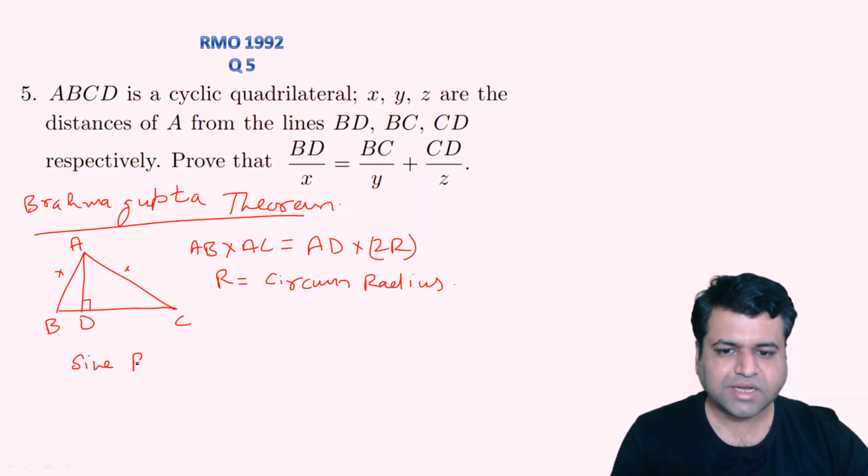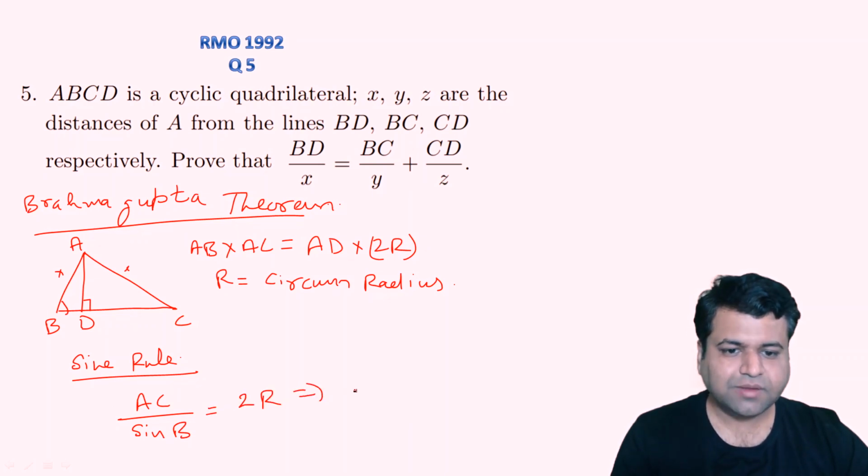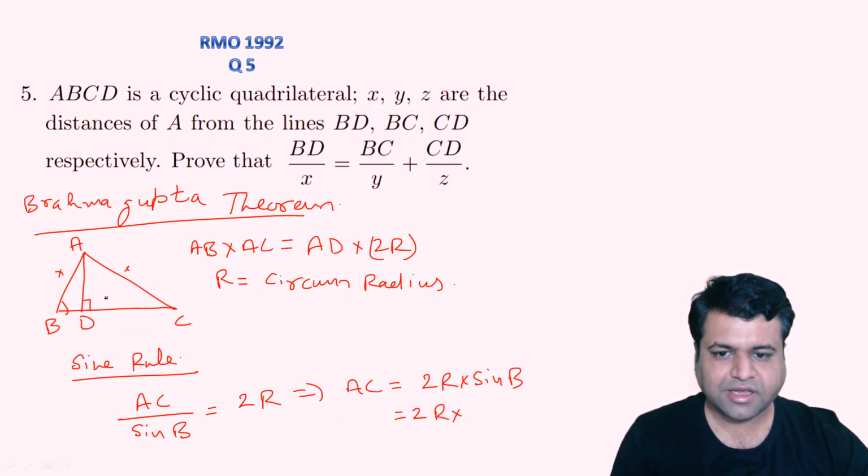We can prove this by simply using sine rule. In sine rule we can say AC upon sine of the opposite angle, that is sine B, will be 2R, 2 times the circumradius. So this will imply AC is nothing but 2R times sine B. And what is sine B? You can calculate from triangle ABD.